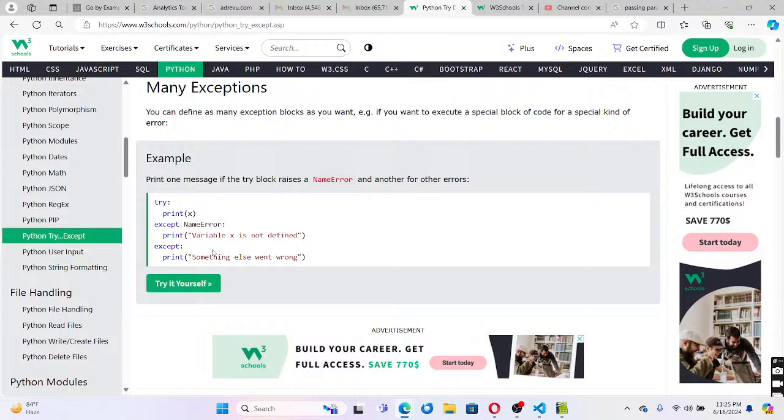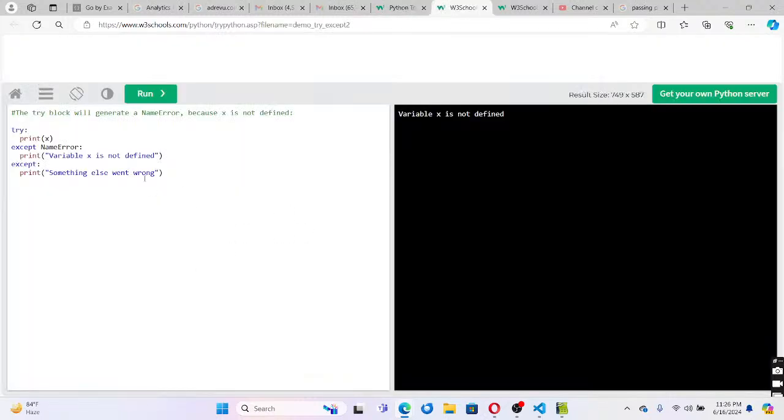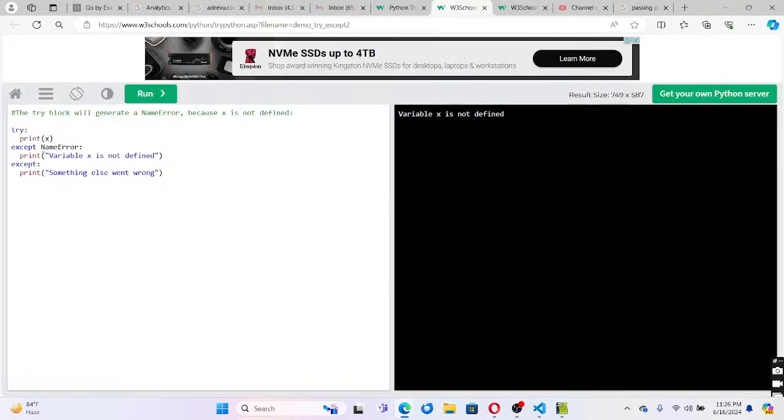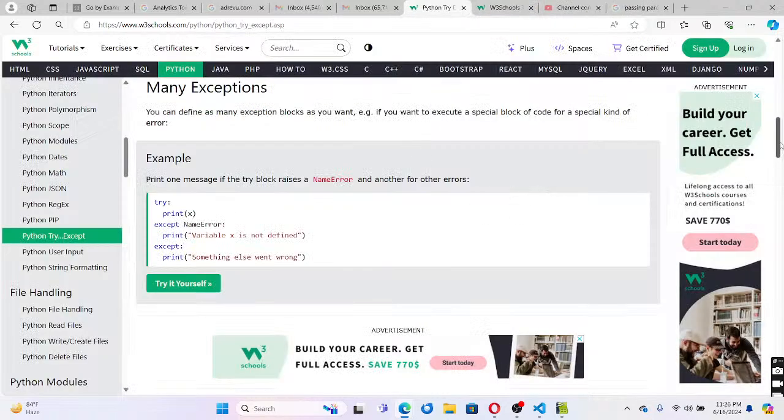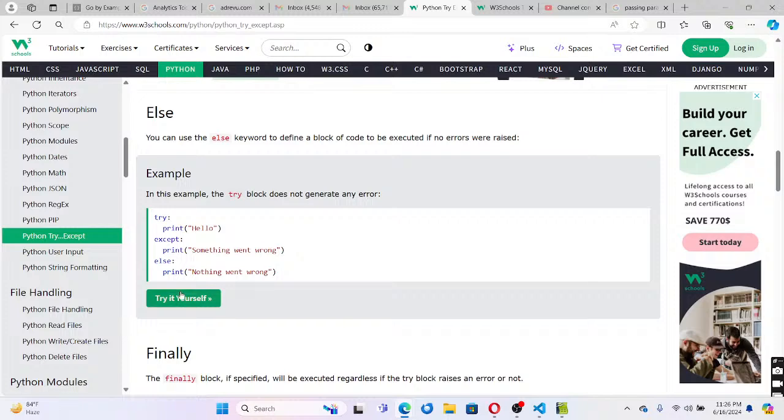So if you want to catch many exceptions, for example print x, name error or any other error, this is one exception. For another error, you can raise an exception and the exception can be caught. Like that, multiple excepts can be added to handle the errors properly, and we display that error properly.